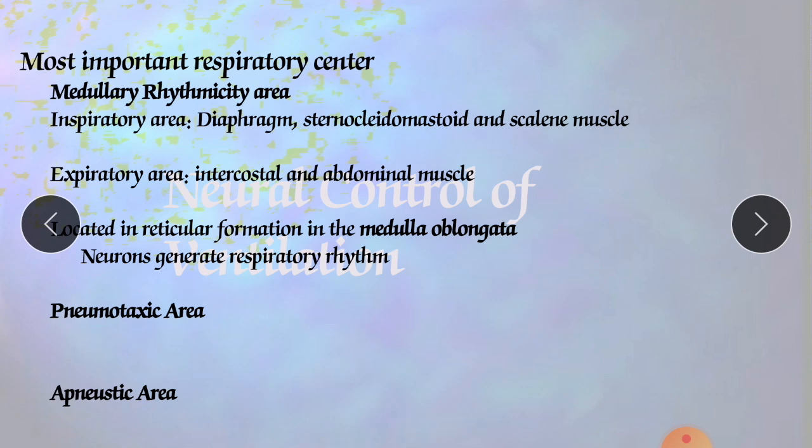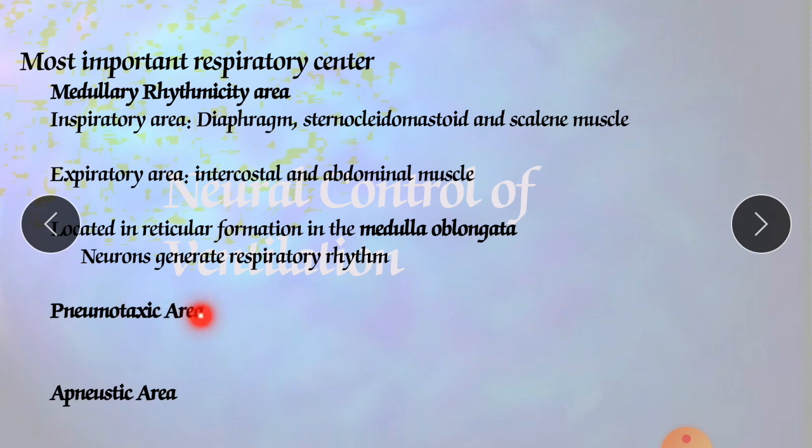So this area is controlling the inhalation and exhalation, the apneustic area. In the lower pons it is available. The area sends stimulatory impulses to the inspiratory area that activate and prolong the inhalation. What is its main function? It produces the prolongation of inhalation.